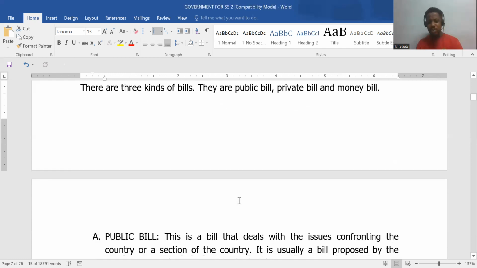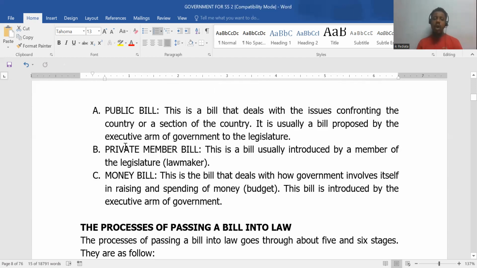So there are 3 kinds of bills. We have the public bill, we have the private member bill, and we have the money bill. So any issue that confronts the country, the entire length and breadth of the nation, we regard this as the public bill. And most often it comes from the executive arm of government to the legislature. It doesn't mean it can't come from elsewhere, but we're just saying.